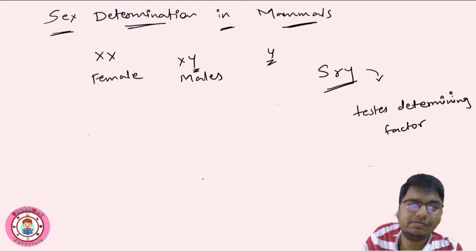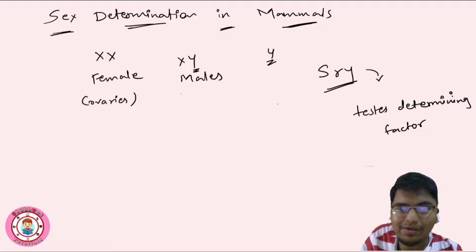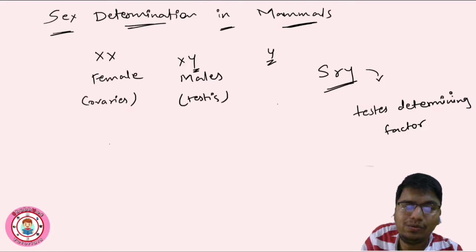We know that females have ovaries and males have testes. Basically, both of these gonads form from a common precursor known as the bipotential gonad.